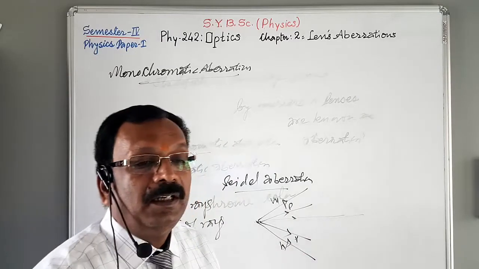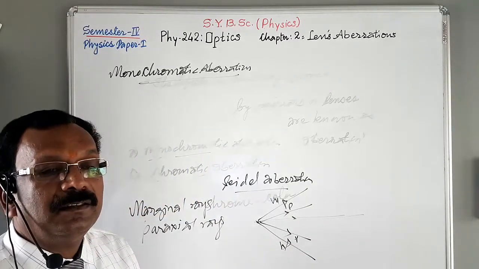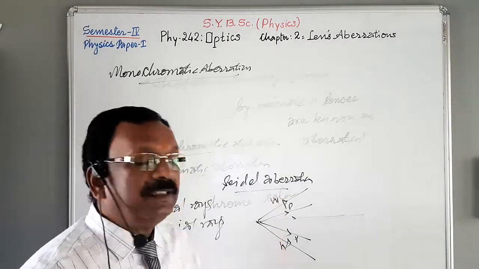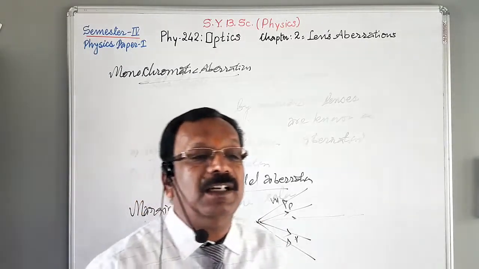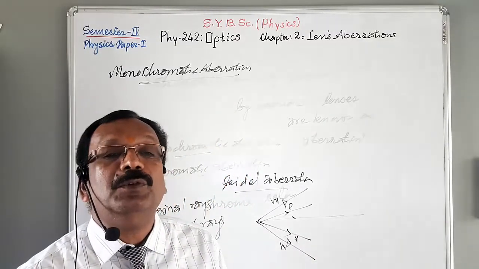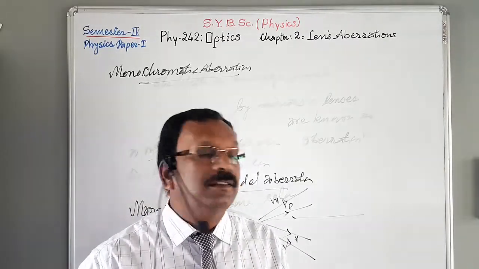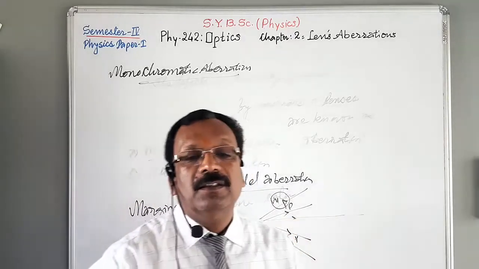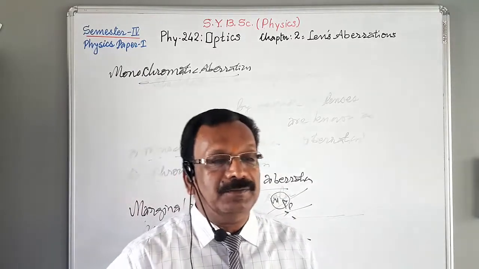Non-paraxial means marginal rays, rays like this. The aberration produced due to marginal rays or non-paraxial rays is called monochromatic aberration, or by another name, seidel aberration.